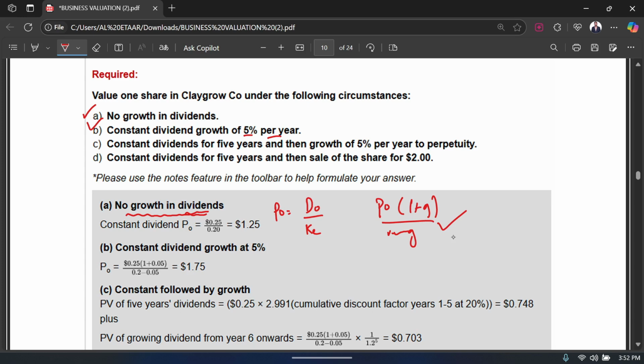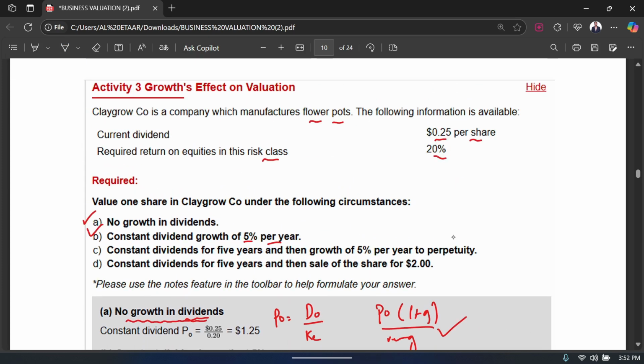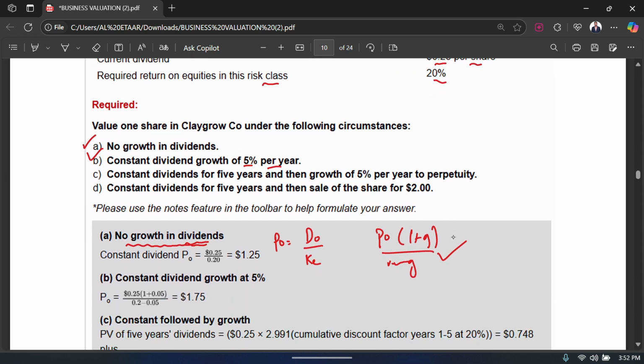You can see we have our most recent dividend, which was 0.25, and you times it by 1 plus growth. Where did I get the growth from? The question says it's 5%. So 1 plus 5% divided by RE minus G. RE, as you know, is 20% minus G, which is the growth rate. So you get your P naught as 1.75. If there is no growth in dividend, you use the simple formula D naught over KE, and if there is growth, you use this formula, and the growth should be constant.